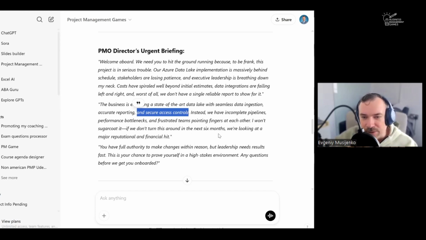Instead, we have incomplete pipelines, performance bottlenecks, and frustrated teams pointing fingers at each other. I won't sugarcoat it. If we don't turn this around in the next 6 months, we're looking at a major reputational and financial hit.